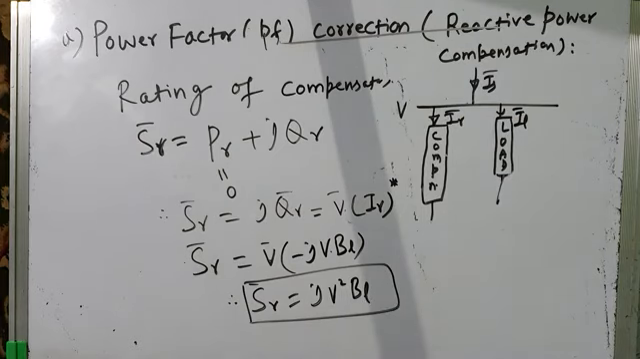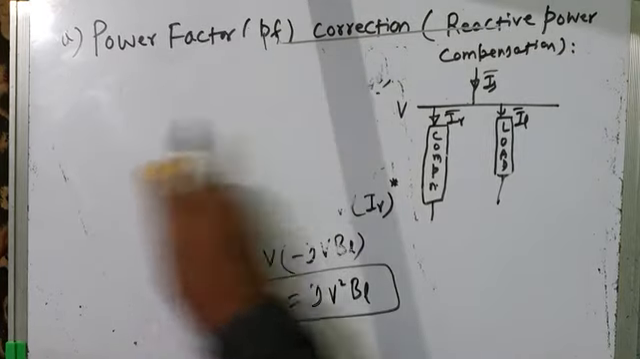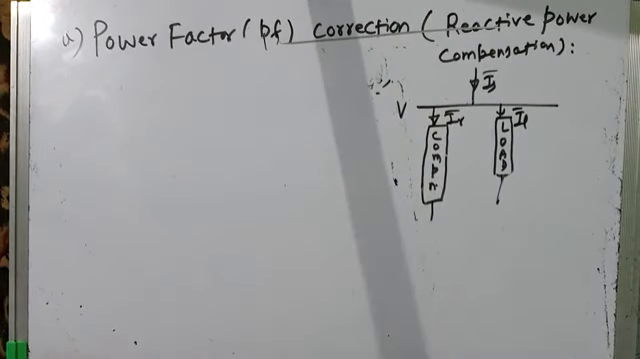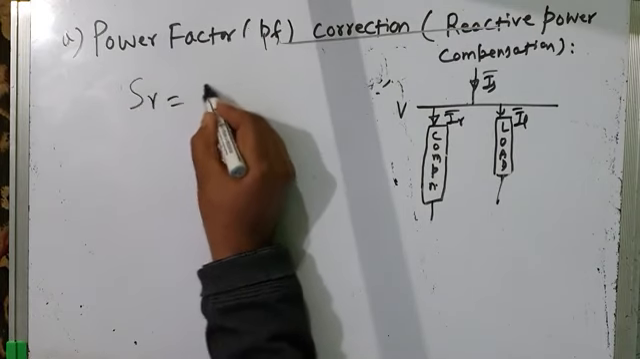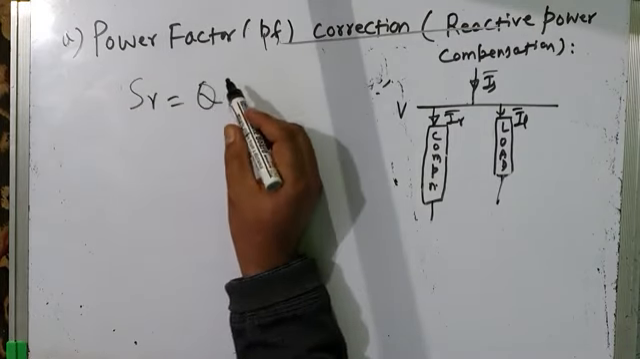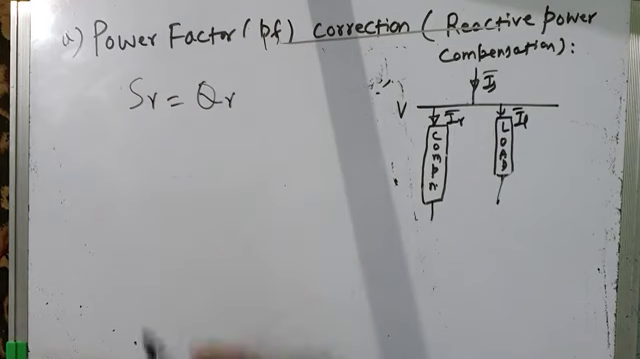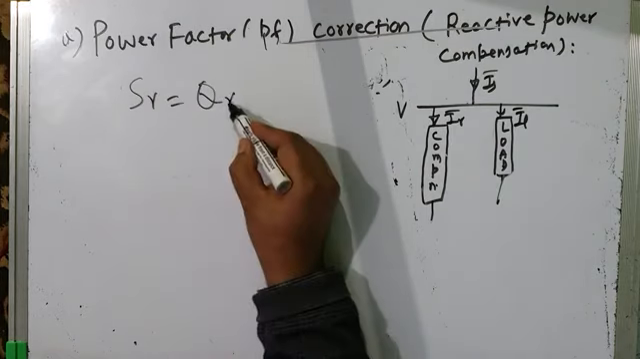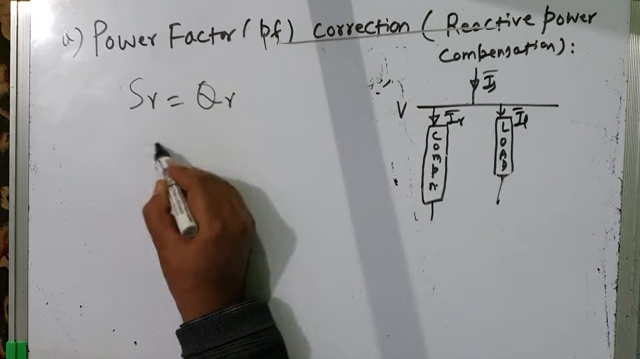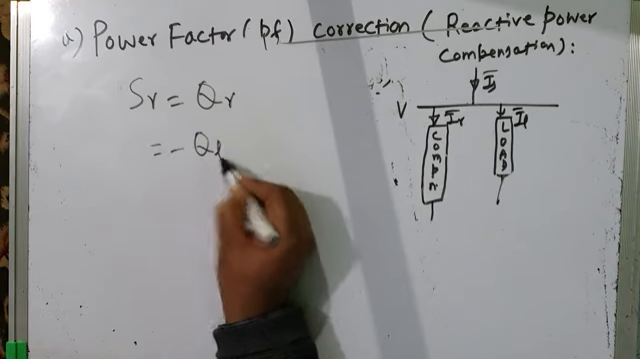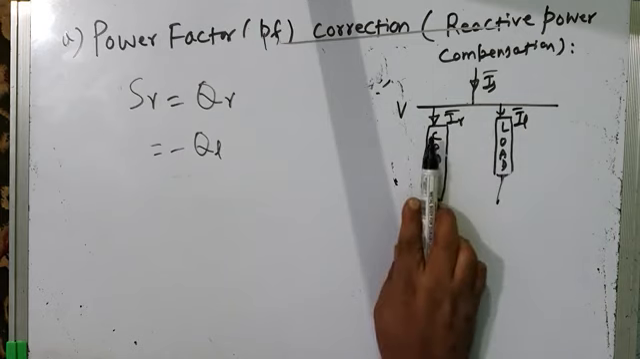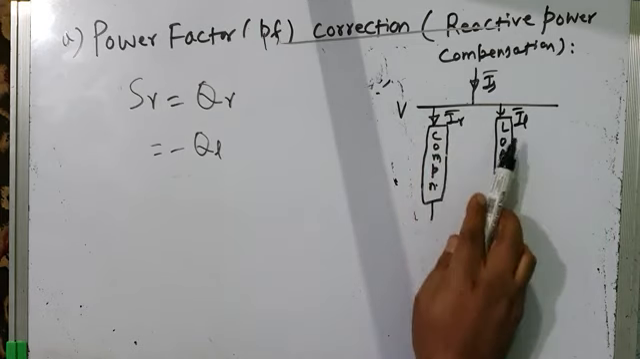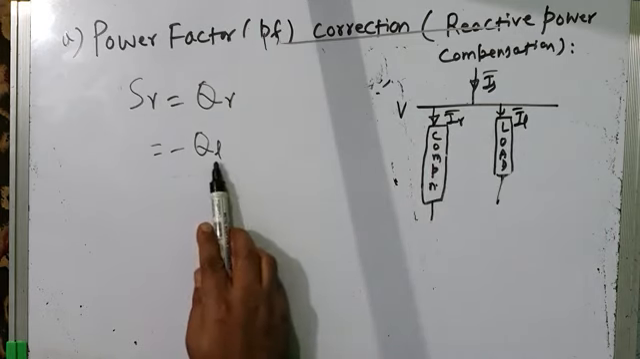Another way of finding the rating of compensator, a more practical way, is: S gamma is equal to Q gamma, since the compensator has to supply only the reactive power, not active power. So it is equal to minus QL. Q gamma means load reactive power. How much reactive power does this compensator have to supply? It has to supply the load reactive power.